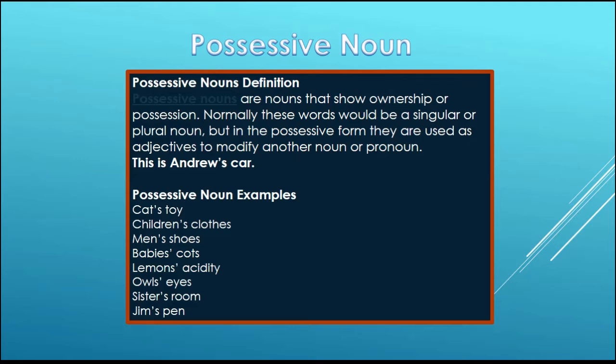What does this definition mean? That possessive nouns tell what things belong to whom, or if something belongs to a person, it gives that information. And because it is giving information about a noun, it works as an adjective also.